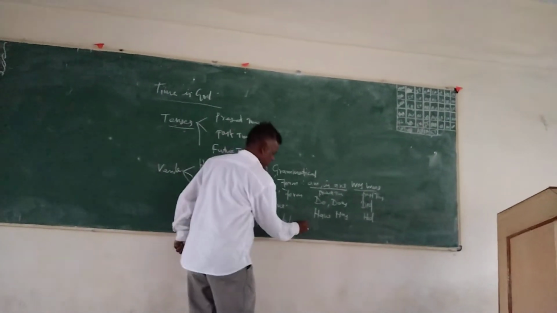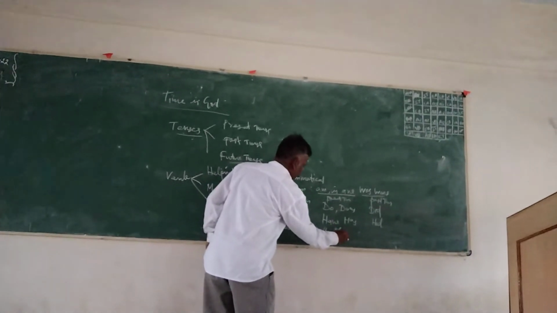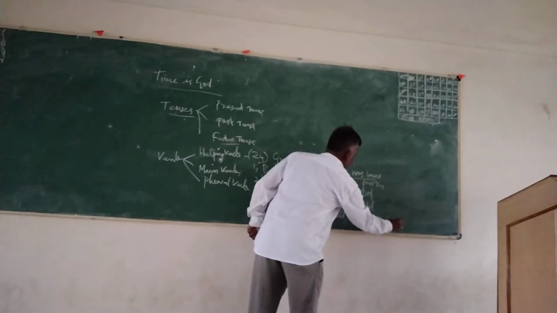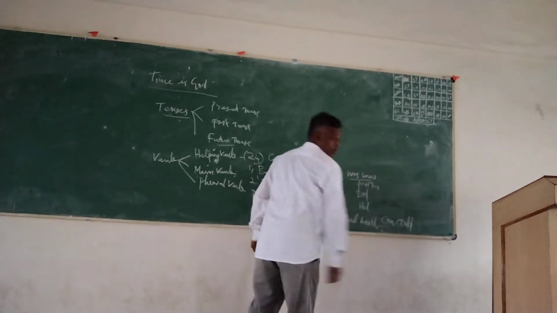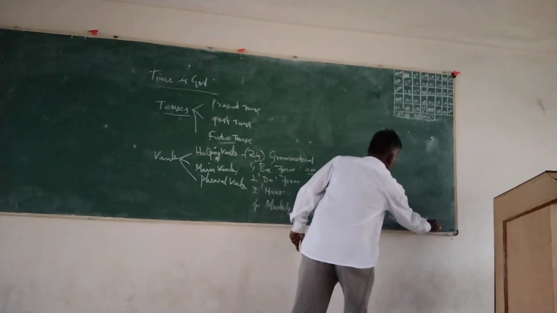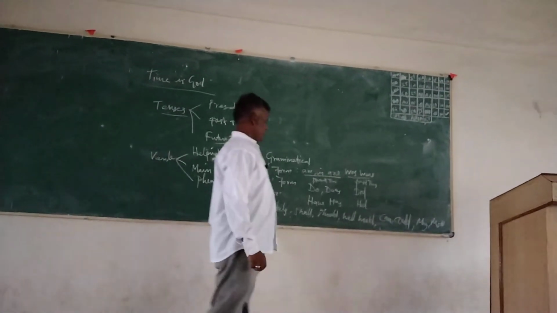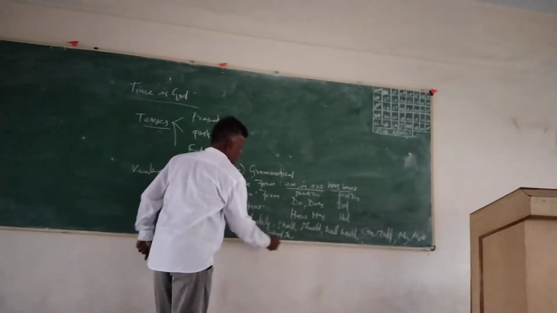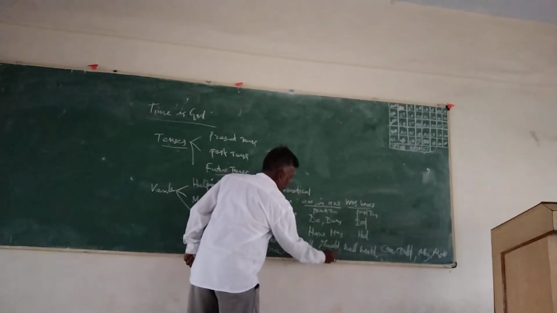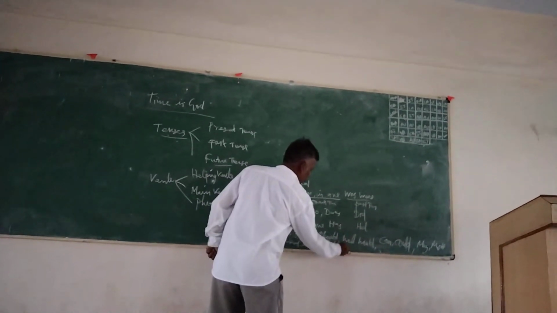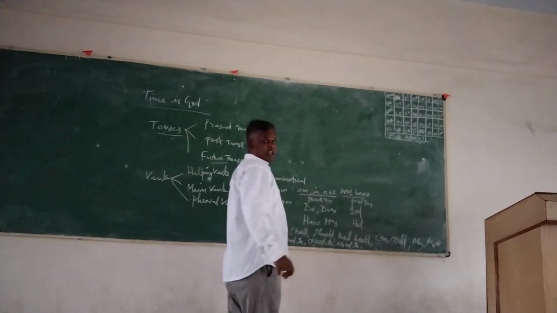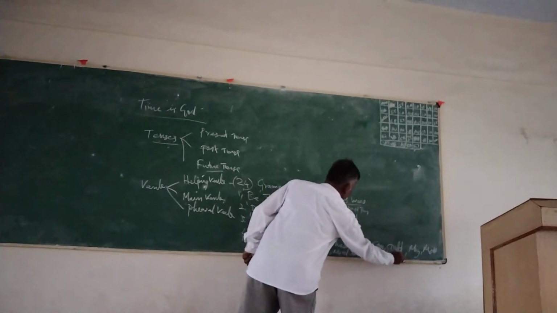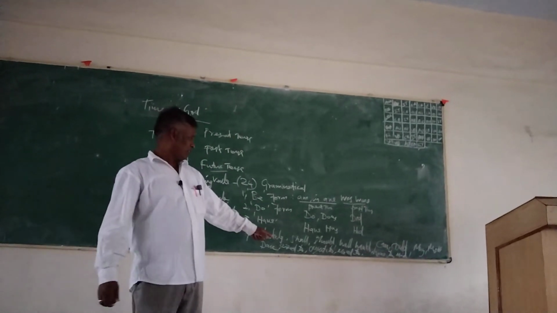Then the modals: shall, should, will, would, can, could, may, might, must, dare, used to, ought to, need to, have to. These are the helping verbs, 24 in number.